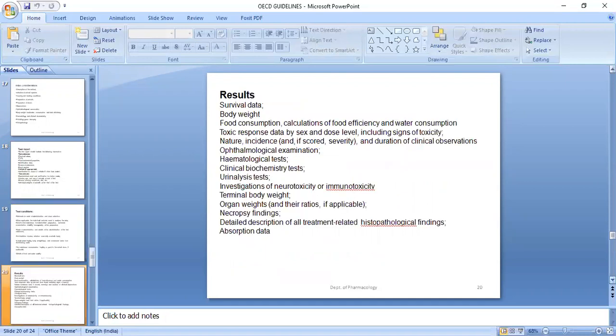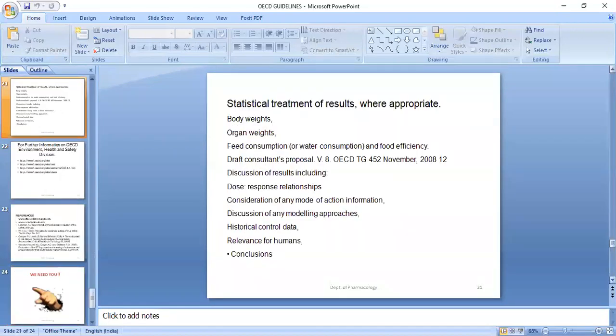And results, like we have seen in the earlier slide, all remain the same: survival, LD50 or not, body weight, consumption of food, like I told you, calculation of food and water consumption, any hematological, histopathological, necropsy, body weight, all you will perform. Then statistics: whatever data you are getting at the end, you have to convert into statistical data, so you will get the overall picture of your result.